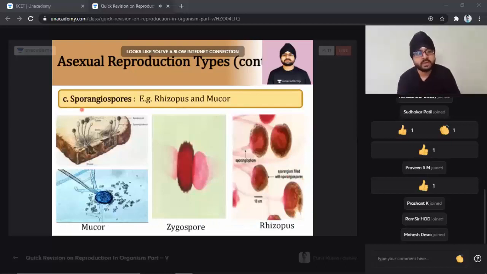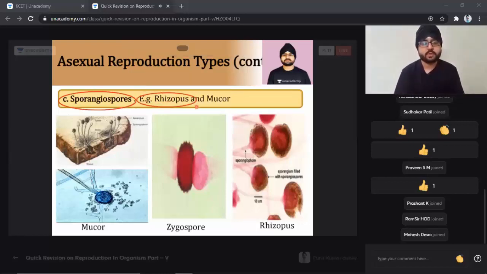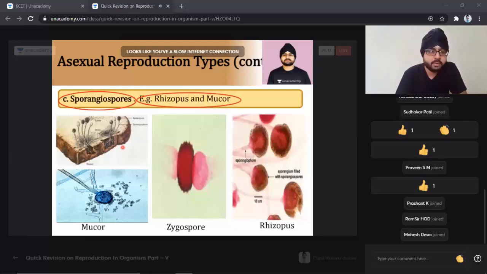The third one is sporangiospores, students. The best examples are Rhizopus and Mucor. Mucor is also called the black bread or brown bread mold.